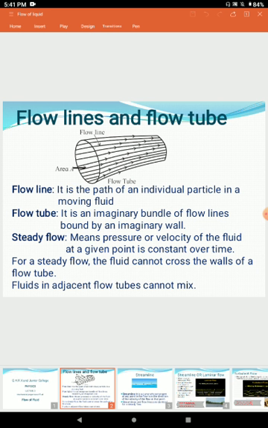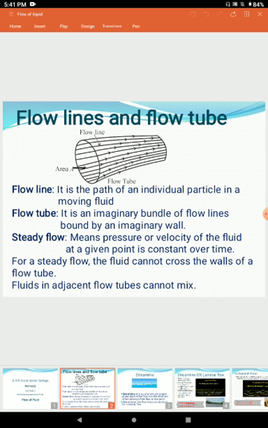Now what is flow tube? Flow tube is nothing but the imaginary bundle of flow lines bound by an imaginary wall. It means we are considering here an imaginary tube inside the fluid made up of flow lines.